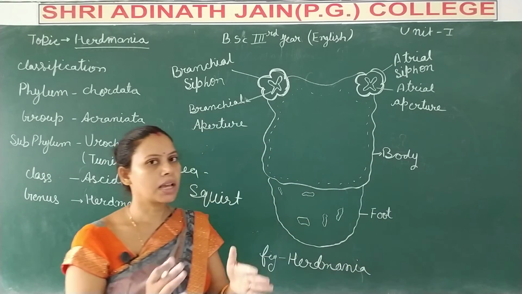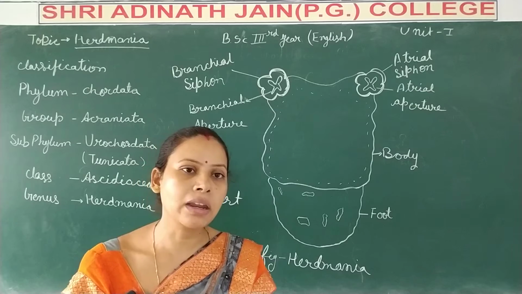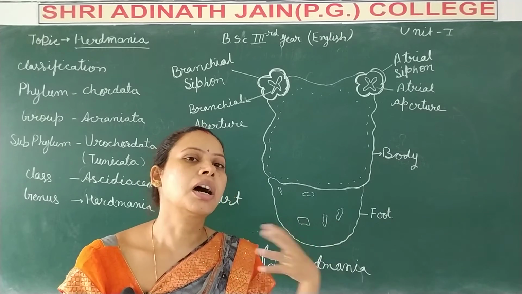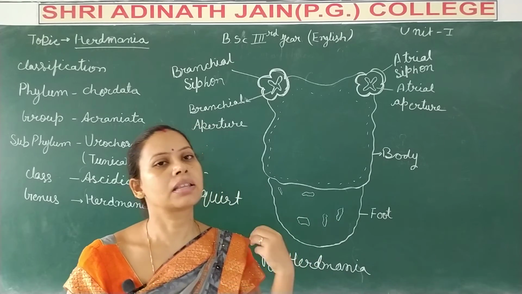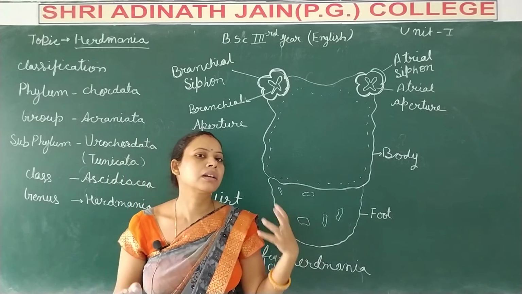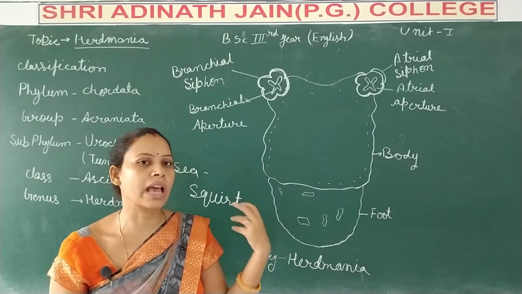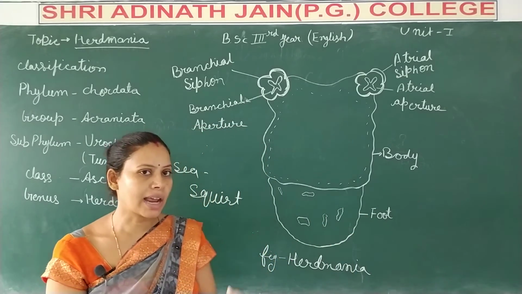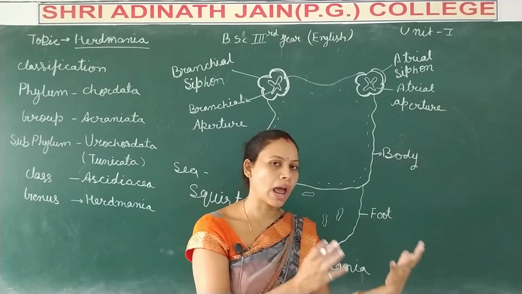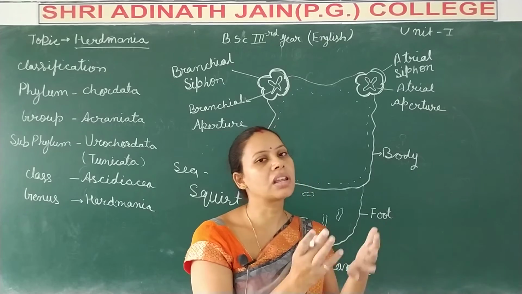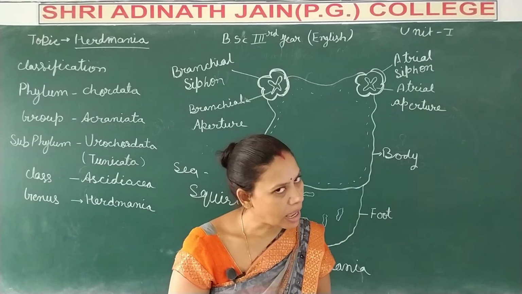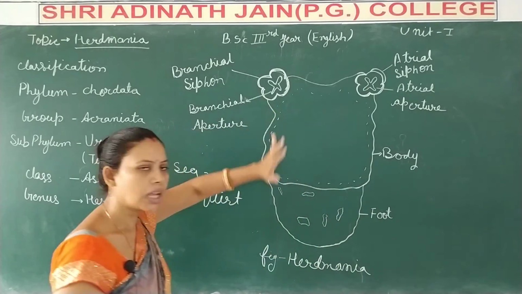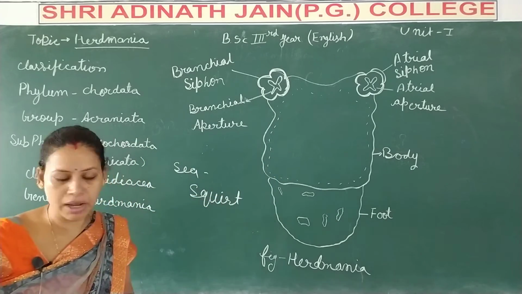The foot is the area where the animal is fixed to a substratum, either a rock or the shell of a living gastropod animal. When Herdmania is attached to a gastropod animal's shell, it lives as a symbiotic animal. Okay, that is the outer structure of Herdmania.